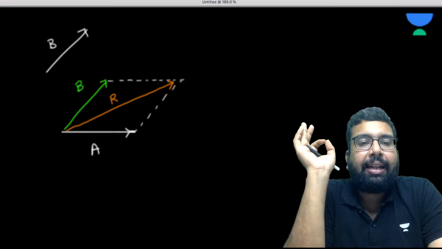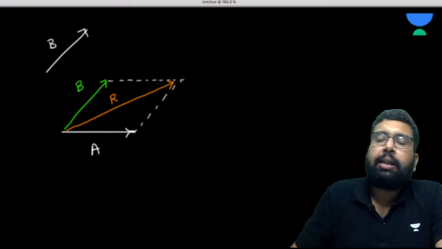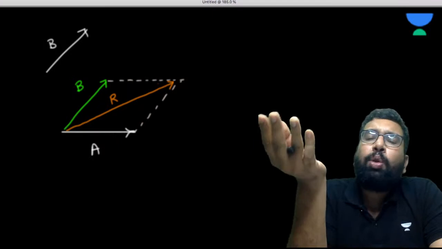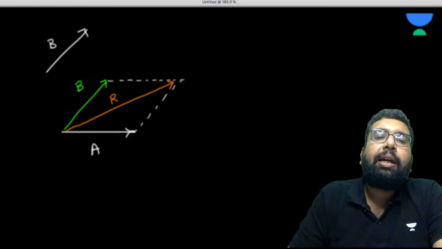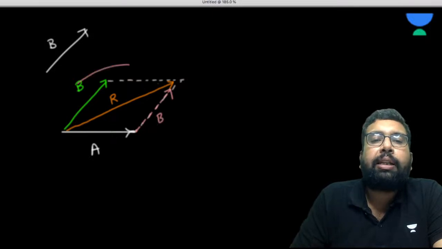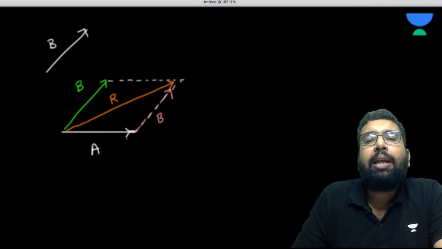So see, this is nothing different from the triangle law. Please understand this. So you see the similarity. The parallelogram law and the triangle law are not different from each other. They are the same only. How are they the same? Now B is here. If I say that B is here also, that is not wrong now. If you don't see this, just don't see this. If you see only this part, R, A, and B, this is from the triangle law only. Now A and B are in the same order. R is in the opposite order.